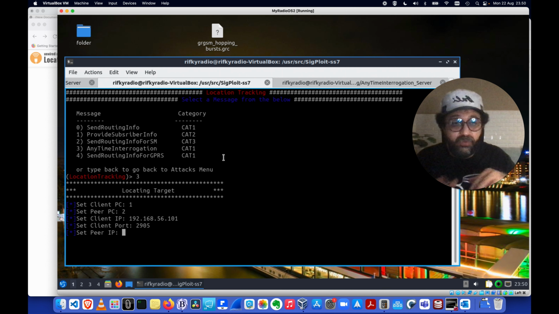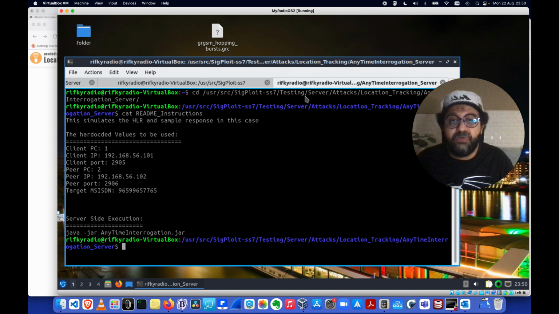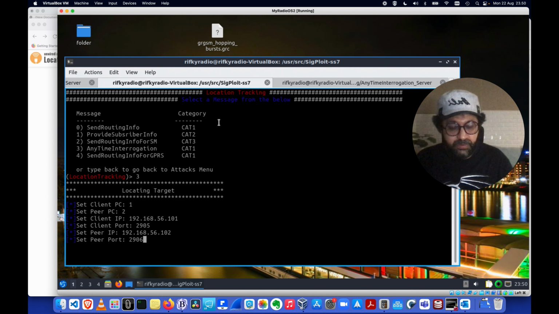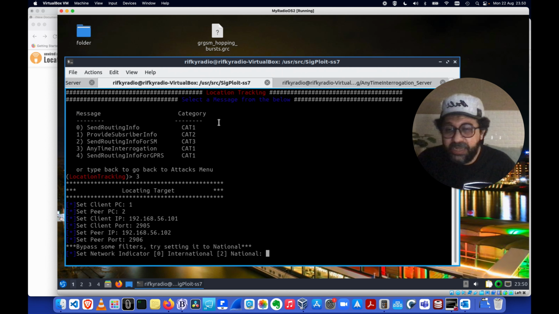And then the peer will be the HLR acting in this Java application. Before entering, look at it first. Okay, correct. Peer port 2906. You just need to look at it from here. Okay, set network indicator. I will just choose international 0. Okay, we just choose international. Target MSISDN is this one.